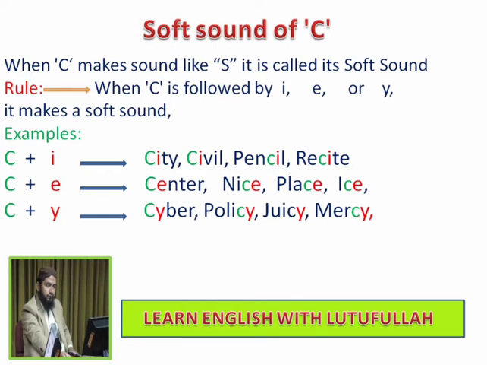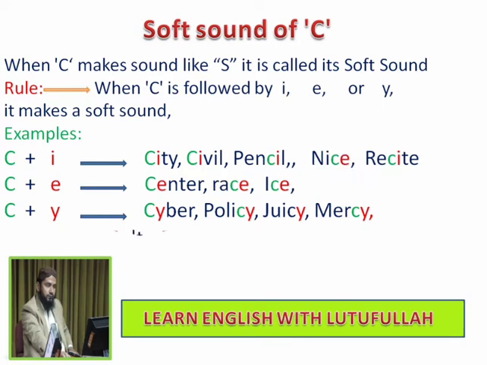Look at the examples. C plus I. City, civil, pencil, recite. Now look at C plus E. Look at these words. Center, nice, place, ice. In all of these words, C is followed by E and makes the sound of S. Look at the example of C plus Y. Cyber, policy, juicy, mercy. In all these words, C makes the sound of S.